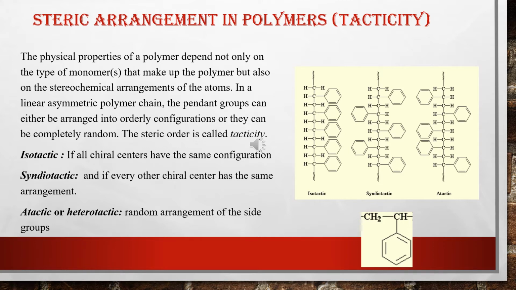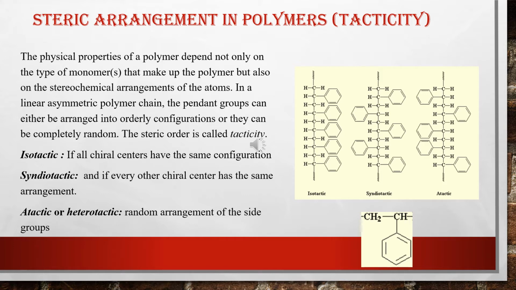Here there are three possibilities. Either all chiral centers have the same configuration, meaning all the pendant groups are on the same side, as you can see in the first diagram. That is the isotactic arrangement, where all the benzene rings are on the same side of the chiral carbon.